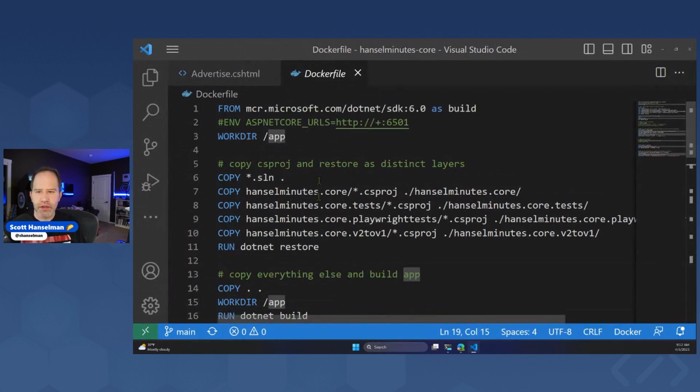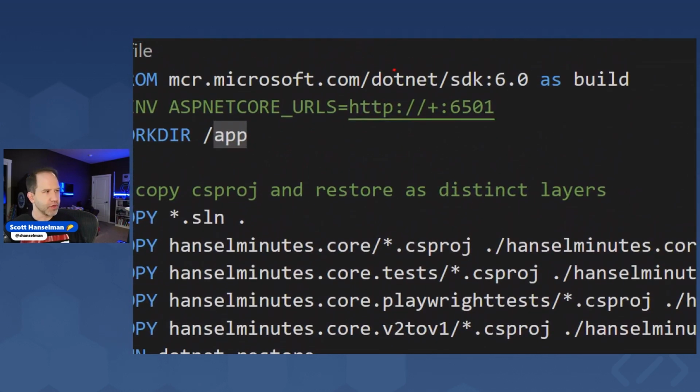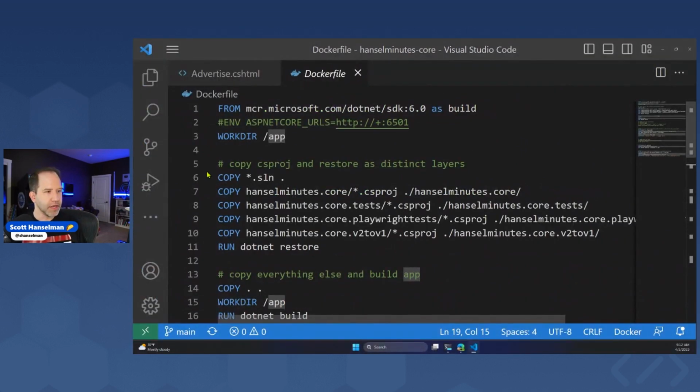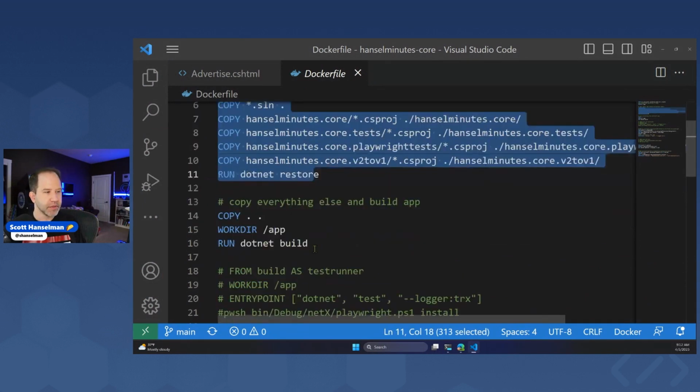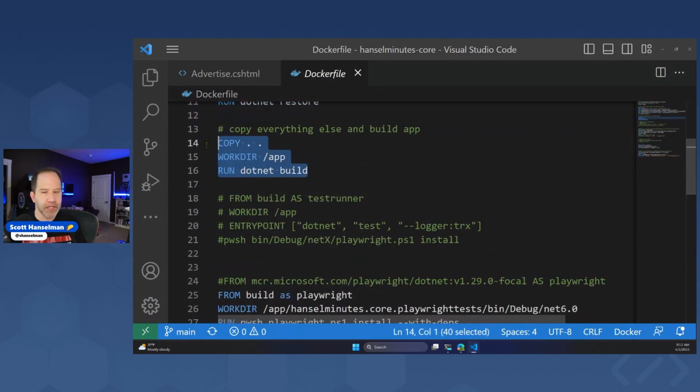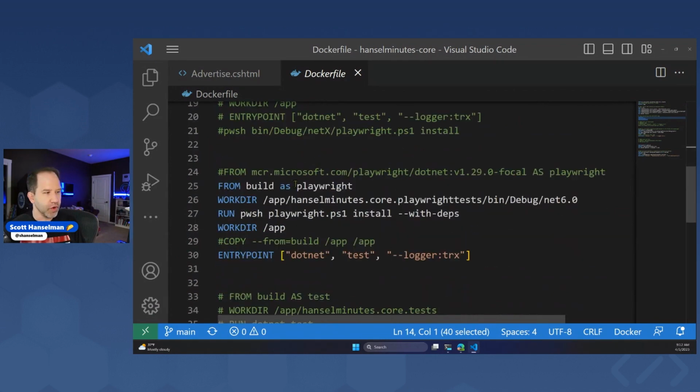You can see that we've got .NET SDK 6. So we're doing a multi-stage build. The first stage is going to be to build our application. We're building it inside the Docker container, right? So we didn't build on our Windows machine. We're building inside of Docker. We're copying our code into there. And then that build happening inside the Docker container means I could theoretically do everything in Docker if it made me happy, maybe using some of the remote extensions for Visual Studio Code.